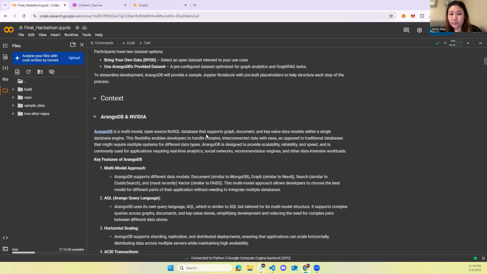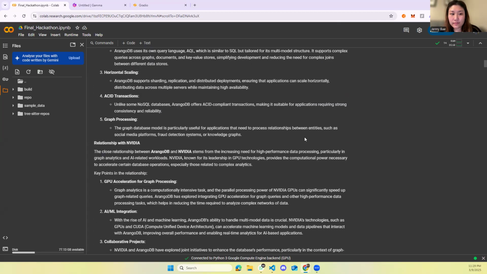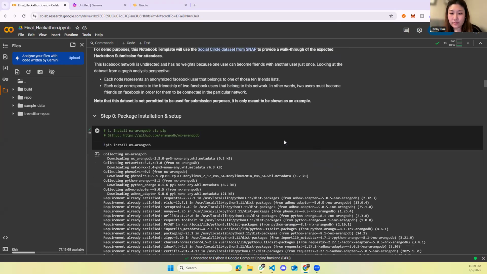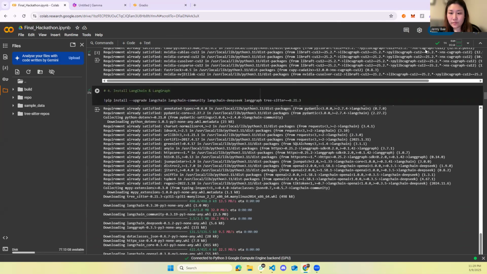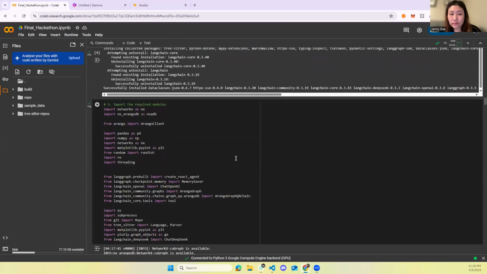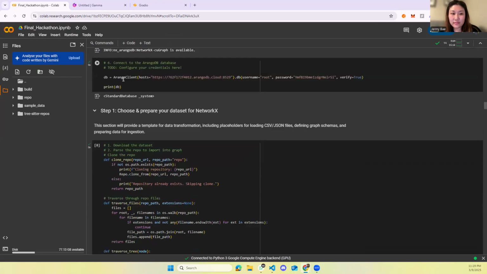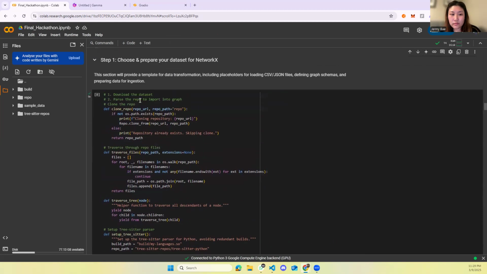So as we can see over here, we have a Jupyter notebook, and we have basically extended the base template that was given to us. The basic dependencies are installed, and we are running this on a T4 GPU. As my colleague said, we are trying to store all our data in ArangoDB. And the first step that we used was to parse our data.